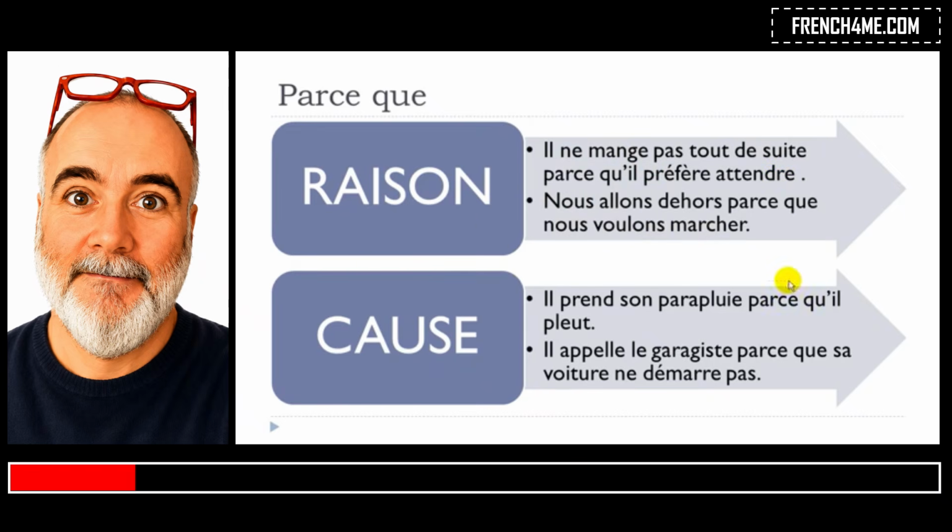And then the second possibility, when you're talking about la cause, in that case, it's not the result of what someone is doing, but it's raining in that case, and then the car doesn't start. It's not the result of the action of someone, okay? So that's the two main uses of parce que, okay?